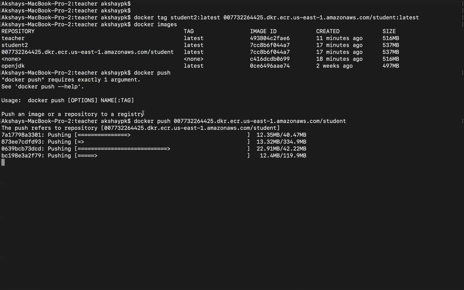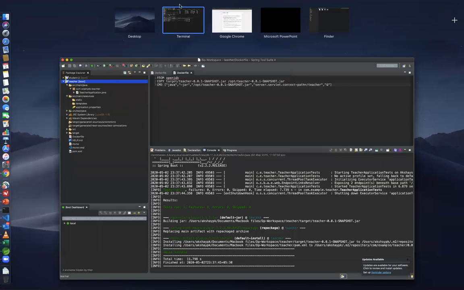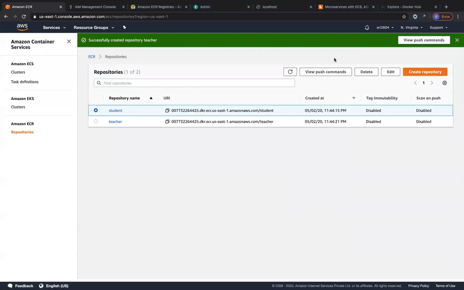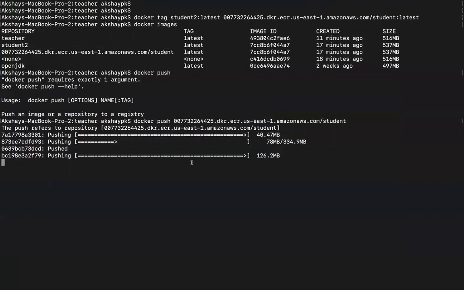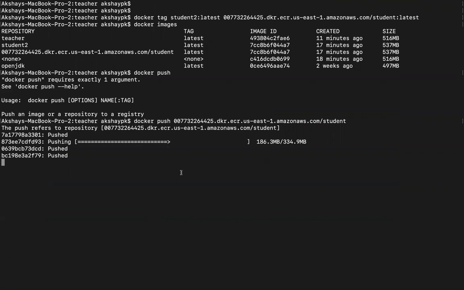The similar steps have to be followed for the teacher image. So let's do the same for the teacher image. Let's go ahead and get the commands for teacher, and specifically only the tag command. Let's wait for this to push and finish. My upload speed is pretty good today.